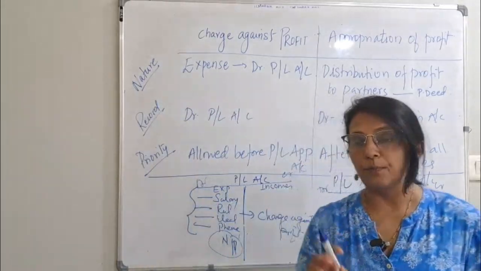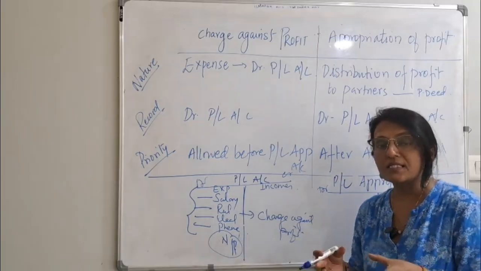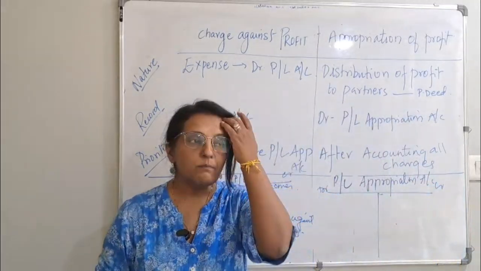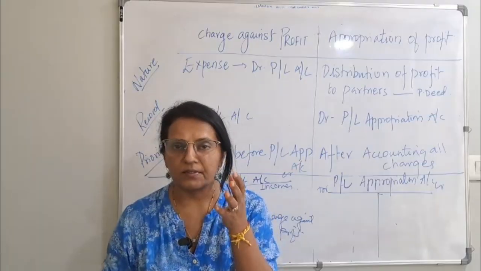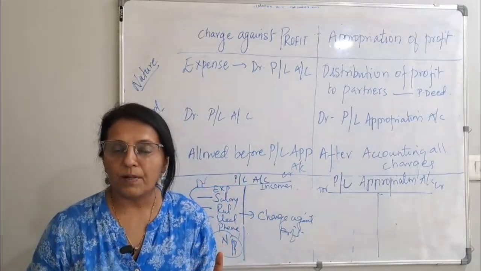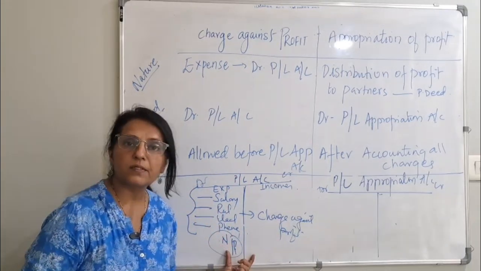Now what is appropriation? Net profit, whatever you have got. Now this net profit will be divided among the partners. One partner is taking salary, one partner is taking commission, all the partners are taking interest on capital. All this will be from the net profit only.